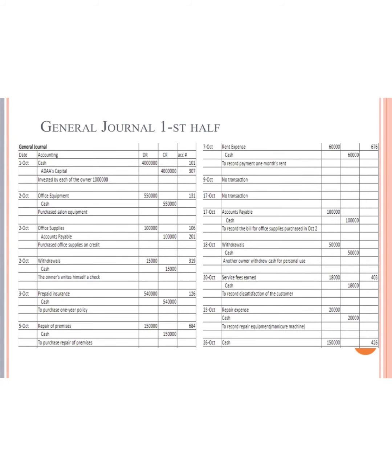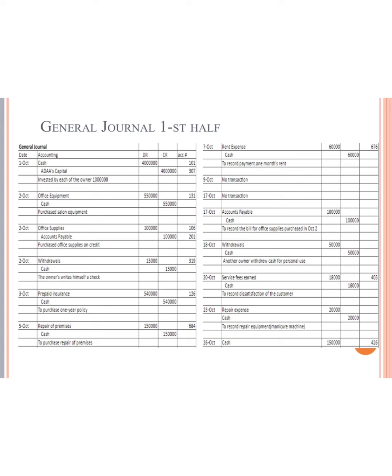This is the general journal for the first half. On the 1st October, each owner invested 1 million tenge, and in total we have 4 million tenge in our cash. On the 1st October, we purchased office equipment for 550,000 tenge and office supplies on credit for 1 million tenge. On that day, we also had withdrawals of 15,000 tenge, that is, the owner wrote himself a check. On the 3rd October, we got prepaid insurance for 540,000 tenge for 1 year.